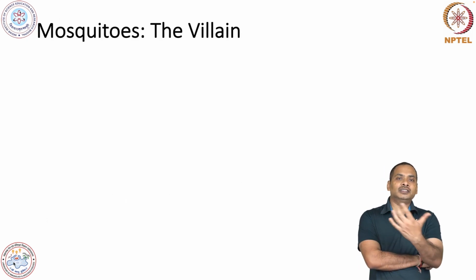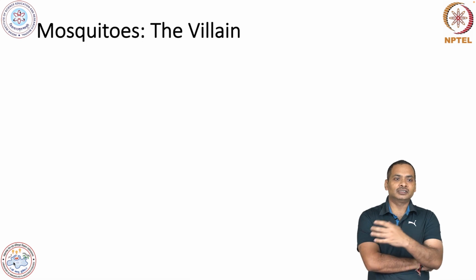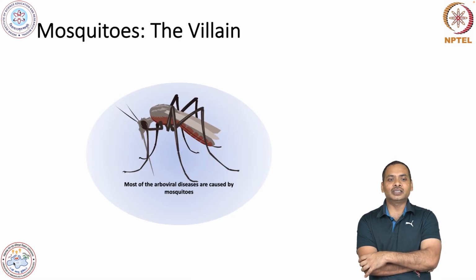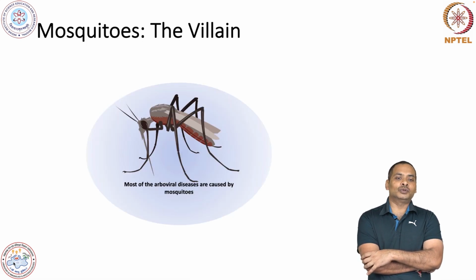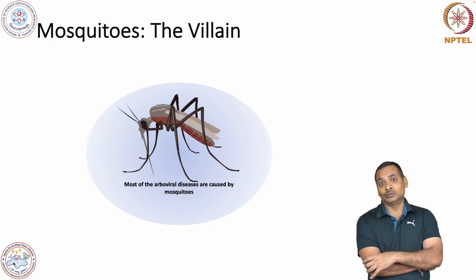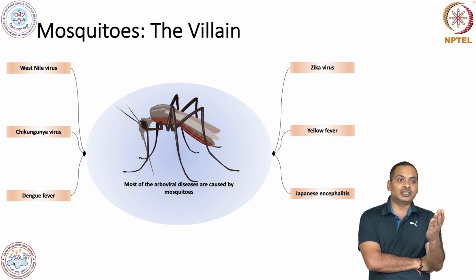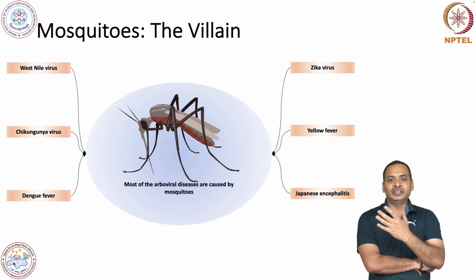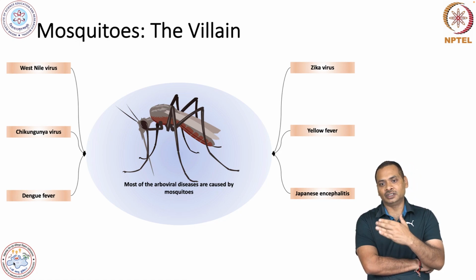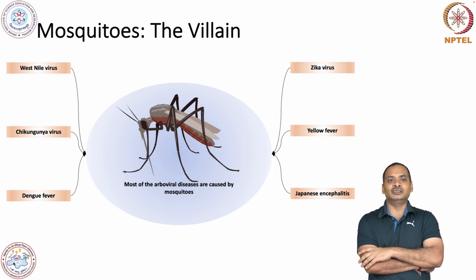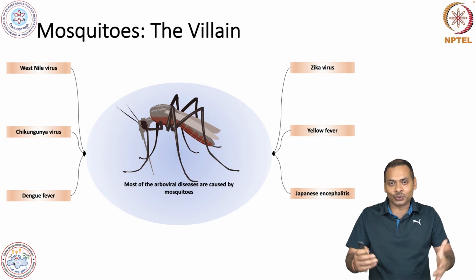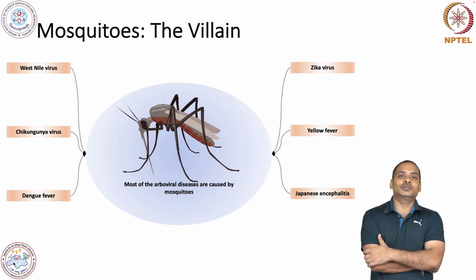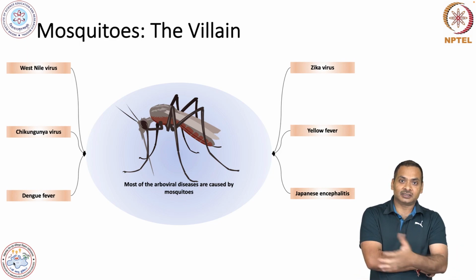So, for all this, who is the villain? The villain is the mosquito. Here you can see that most of the arboviral diseases are caused by the mosquito: West Nile virus, chikungunya virus, dengue virus, Zika virus, yellow fever, and Japanese encephalitis. These are quite well known viruses and quite well known diseases.